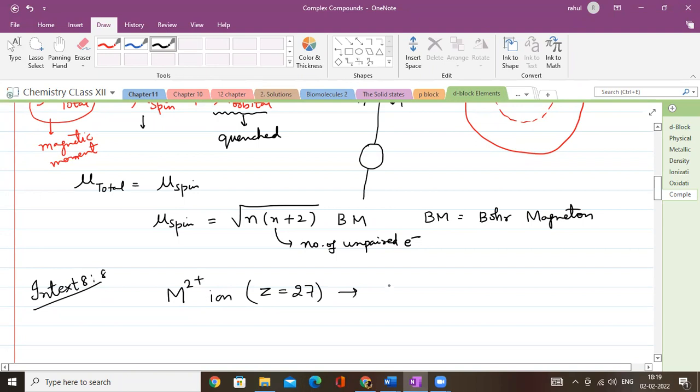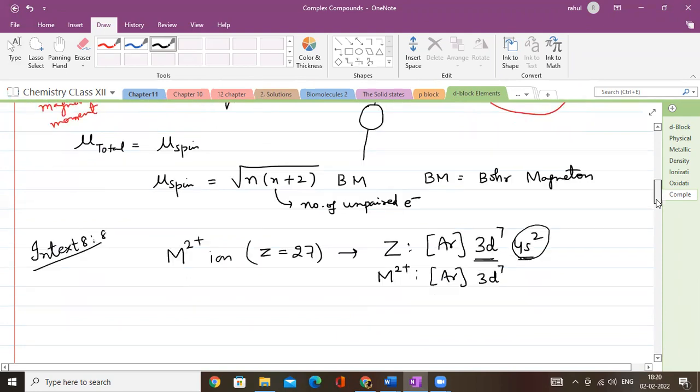So if Z is 27, that means the configuration will be what? Argon 3d7 4s2. ये मैंने आपको पैलेंड्रोम का कॉन्सेप्ट बताया हुआ है कि अगर यहाँ 27 है तो यहाँ 72 हो जाएगा. Since it is M2 plus, that means the 2 electrons will be removed from here. If it is removed, argon will be 3d7.